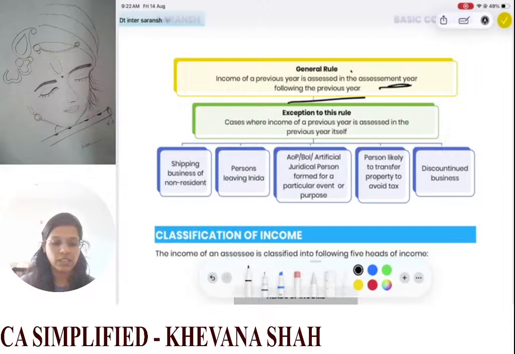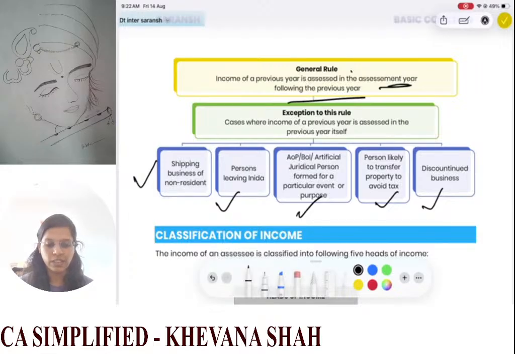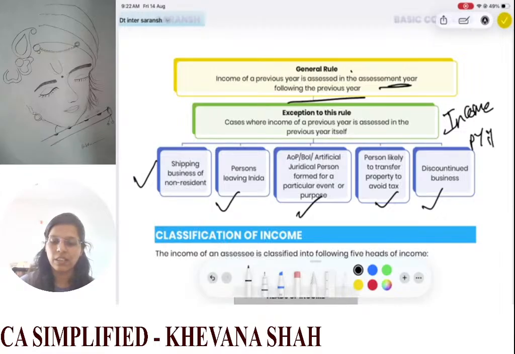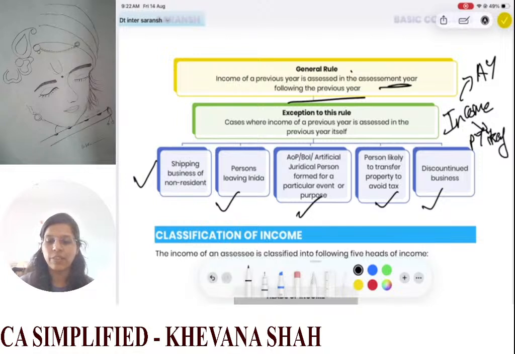Now what are those cases? So in case of shipping business of a non-resident, in case of persons leaving India, in case of AOP, BOI or artificial judicial person formed for a particular event or purpose, and then you have person likely to transfer the property to avoid taxes or discontinued business. So in each of these cases your income will be assessed in previous year itself. Okay. So generally your income is assessed in assessment year, but there are certain cases wherein it will be assessed in the previous year itself.